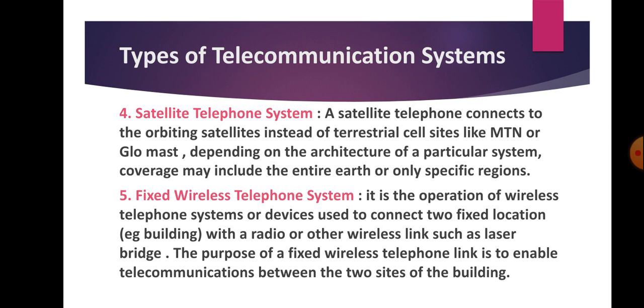Fixed wireless telephone system. When you say wireless, you're talking about something where you can't see any wire being connected. Just know that there is a connection. And it has to do with two buildings, connecting these two buildings with a telephone. The two buildings might be of the same company, so that if maybe the MD of that particular company wants to get in touch with the other building, he can. That's where this fixed wireless telephone system comes into play.